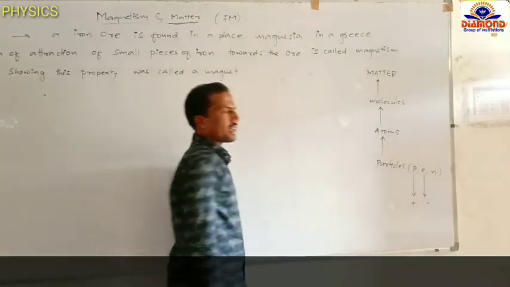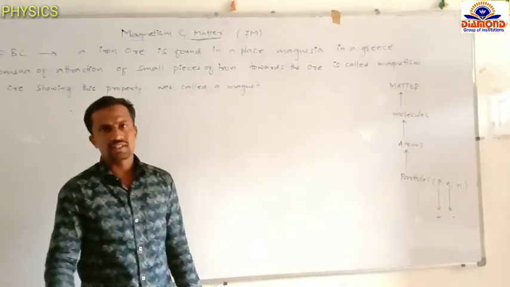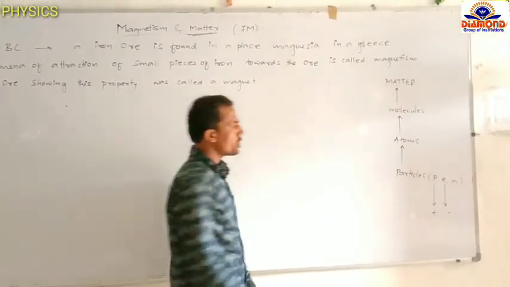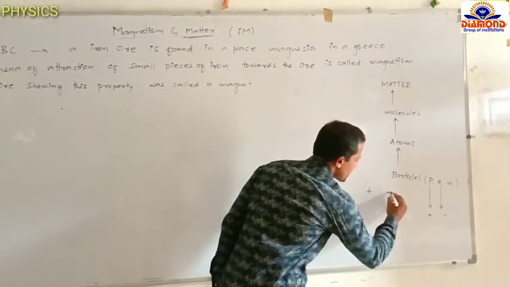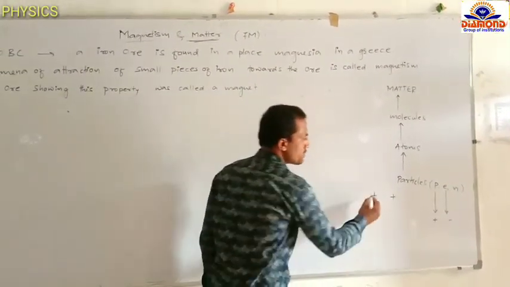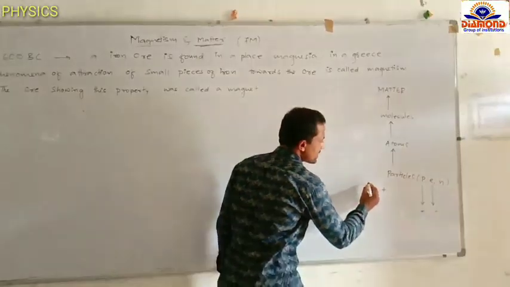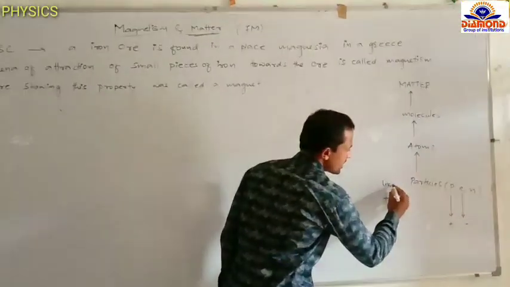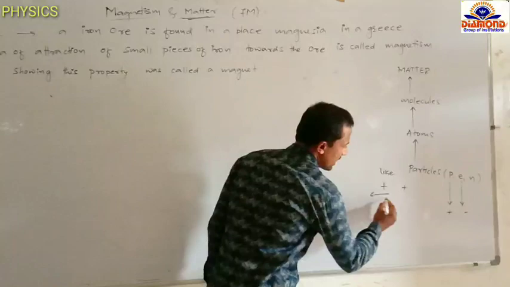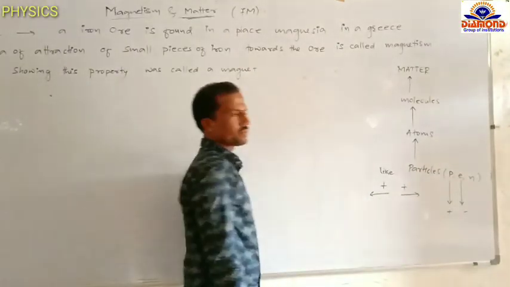In the first chapter, electric charges, we discussed this already. The same charges are called like charges, and like charges repulse each other. Positive charges are like charges, and they repulse each other.